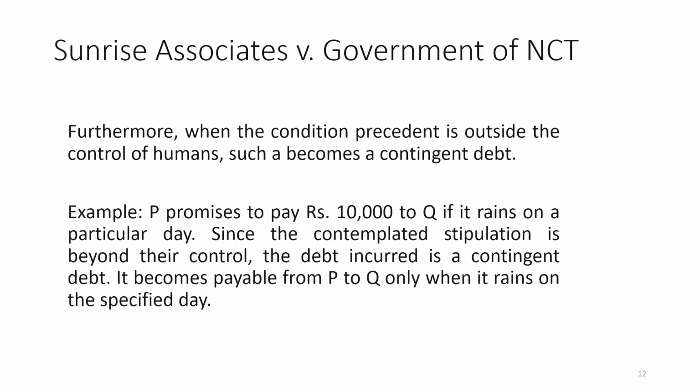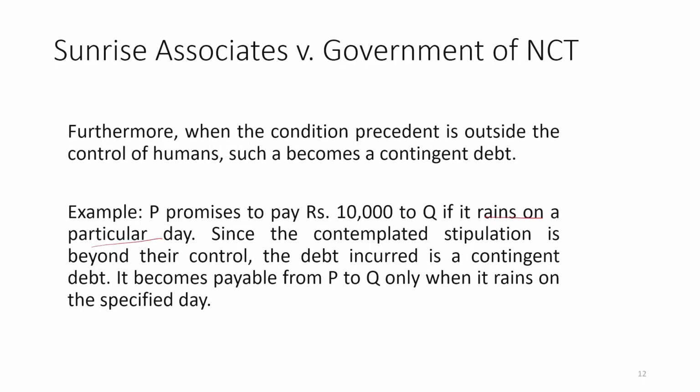So here, P promises to pay 10,000 to Q, a similar example, but if it rains on a particular day. Now it is not that he is going to purchase someone's house. Here it rains on a particular day. Raining on a particular day is not within the capacity of any individual, or raining on a particular day is completely out of the control of human conduct. So it is a contingent event.